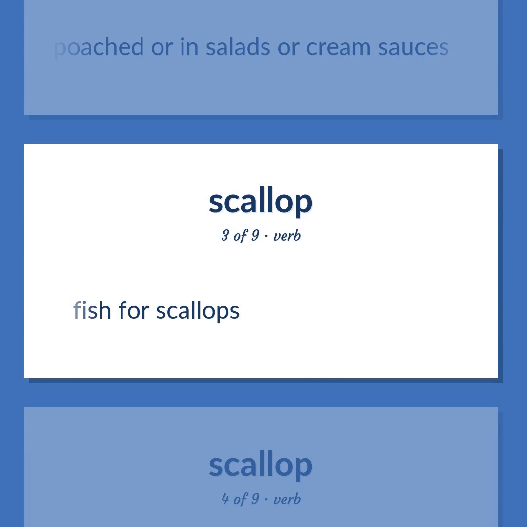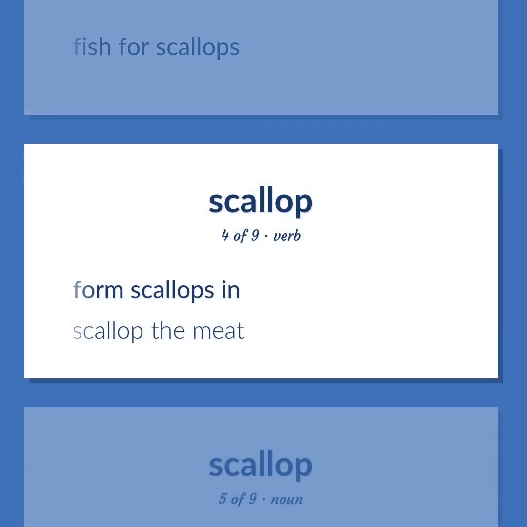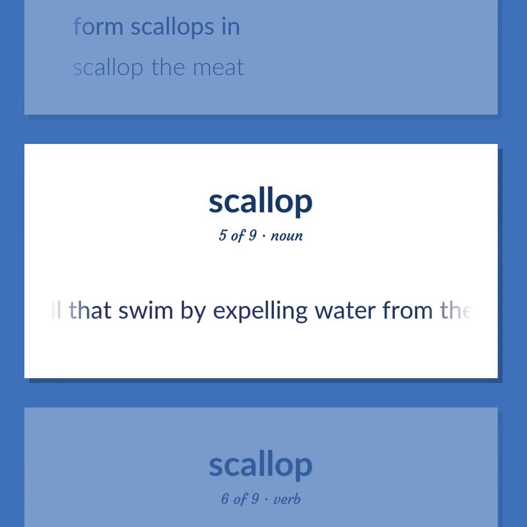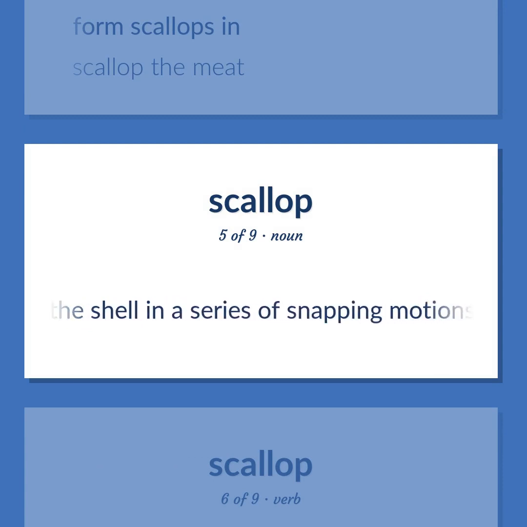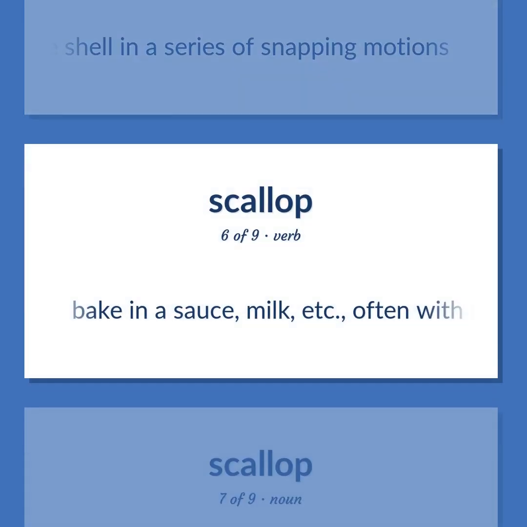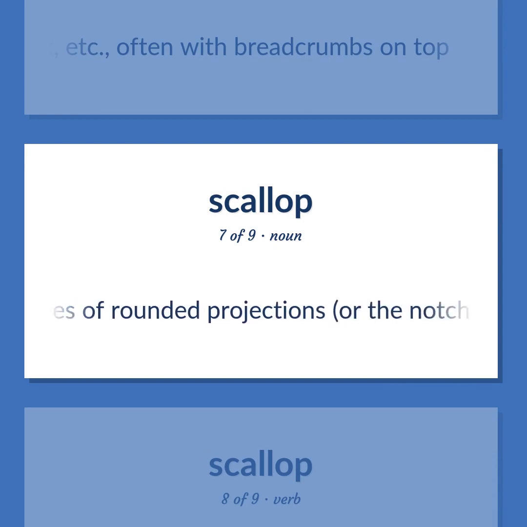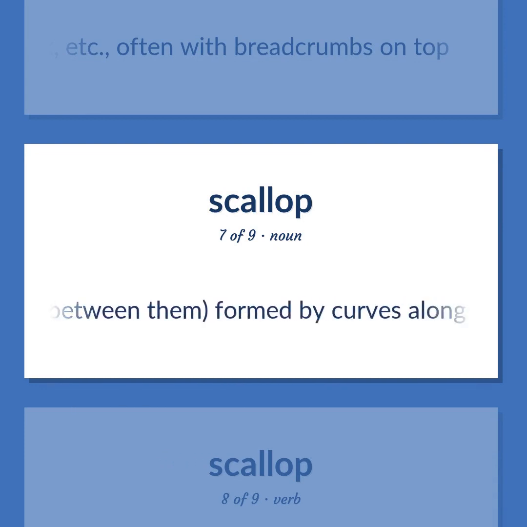Fish for scallops. Form scallops in. Scallop the meat. Edible marine bivalve having a fluted fan-shaped shell that swim by expelling water from the shell in a series of snapping motions. Bake in a sauce, milk, etc., often with breadcrumbs on top. One of a series of rounded projections, or the notches between them, formed by curves along an edge, as the edge of a leaf or piece of cloth or the margin of a shell or a shriveled red blood cell observed in a hypertonic solution, etc.